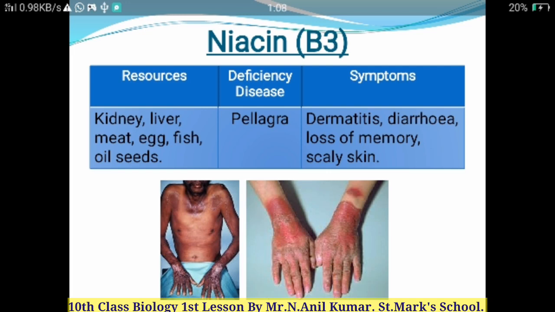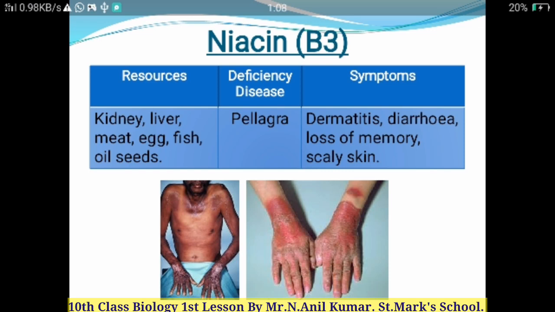Now if we come to the resources, that means where this niacin is available in our foods, that is kidney, liver, meat, eggs, fish, oil seeds. So this is all about the third water soluble vitamin, that is niacin.